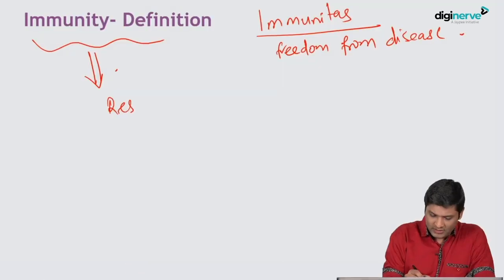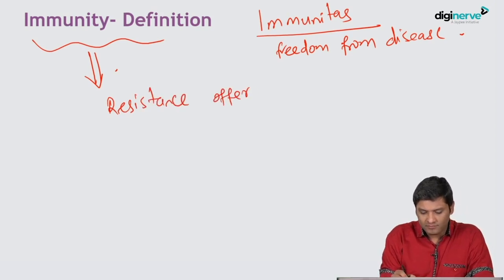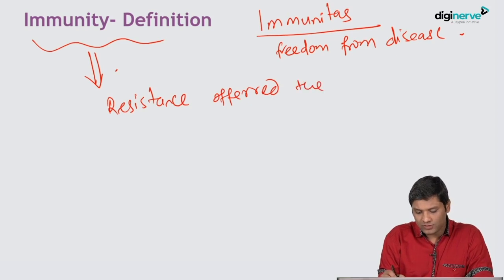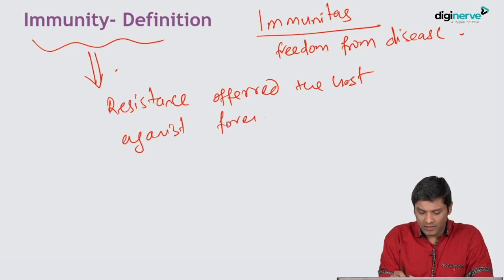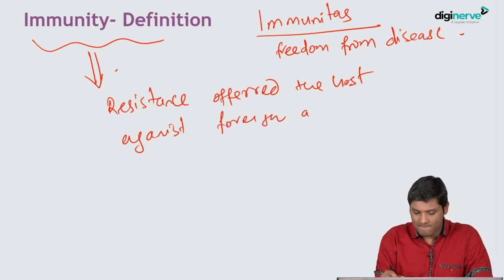So it is defined as resistance offered by the host against any foreign antigen or any foreign substances.